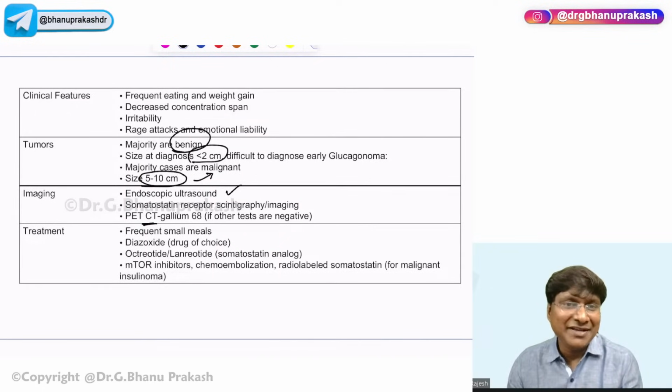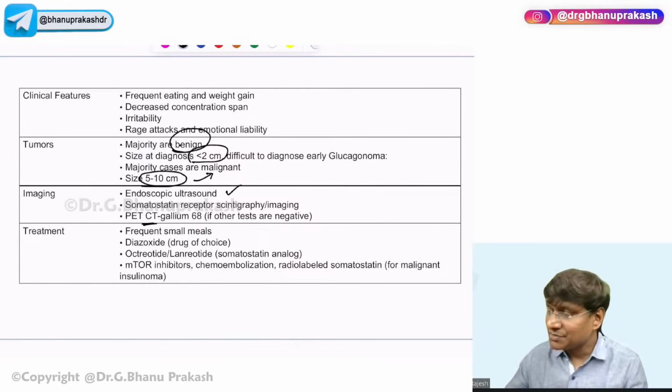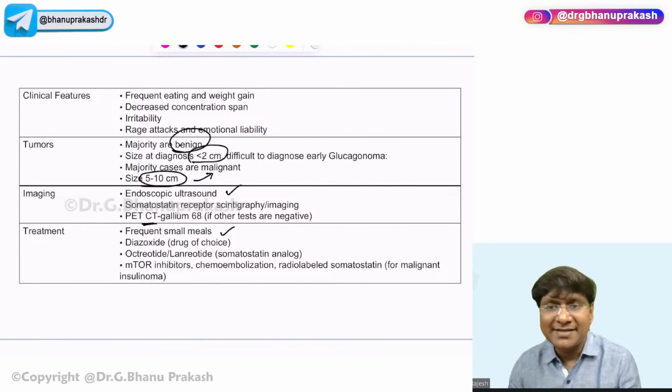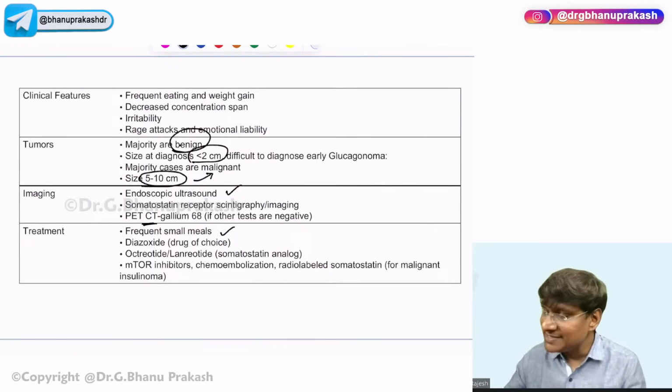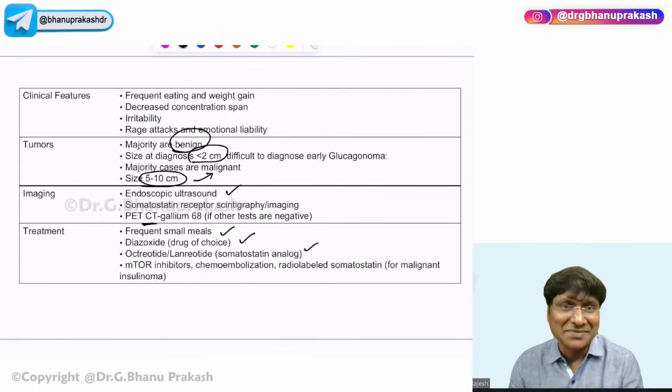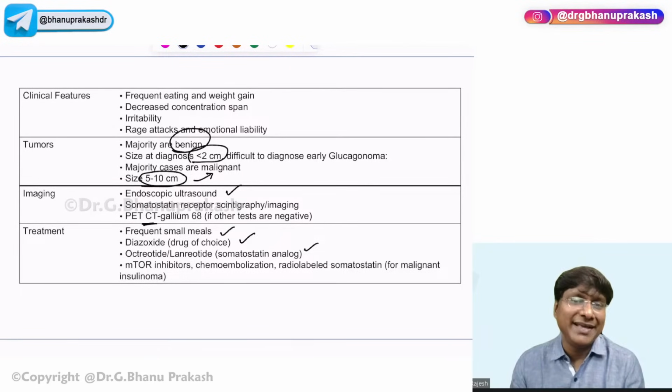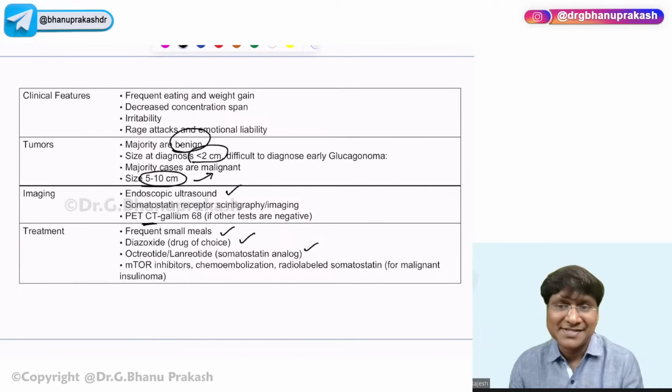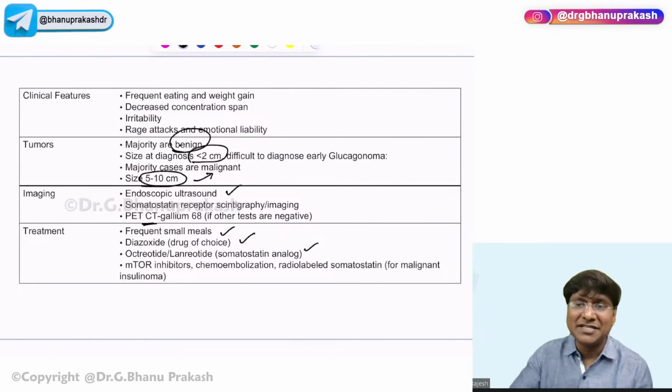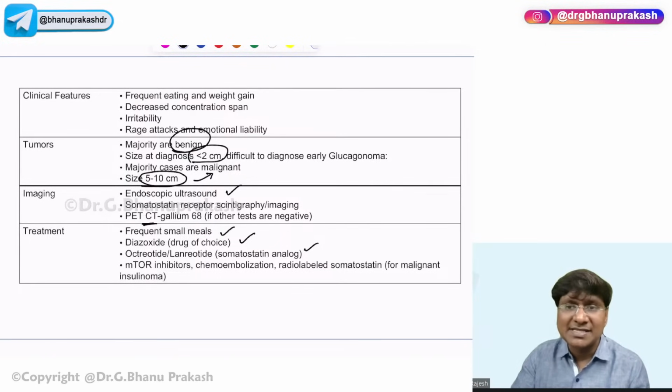Then how do you treat this insulinoma? These patients will be having recurrent hypoglycemia, for which you need to give frequent small meals. Diazoxide is considered as the drug of choice. And octreotide, that is somatostatin analog, will inhibit the insulin release from the beta cells. Okay, so that is the reason why we give this particular octreotide, right? So this is about the insulinoma story.